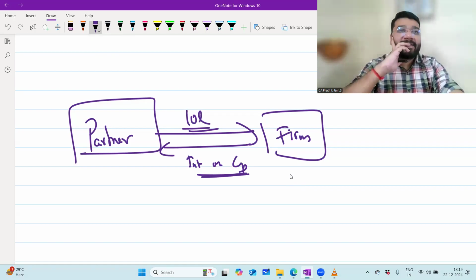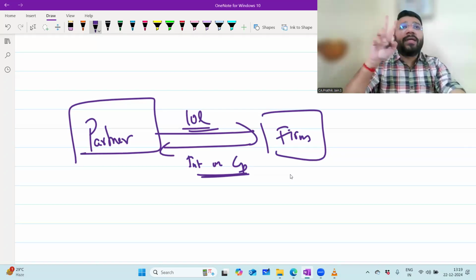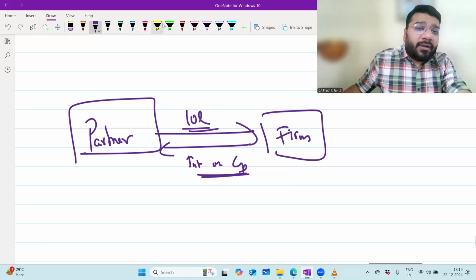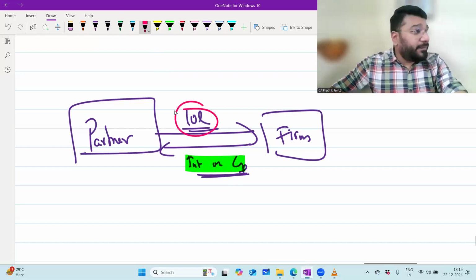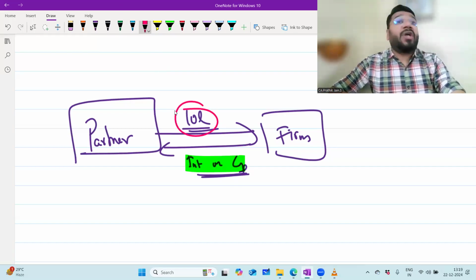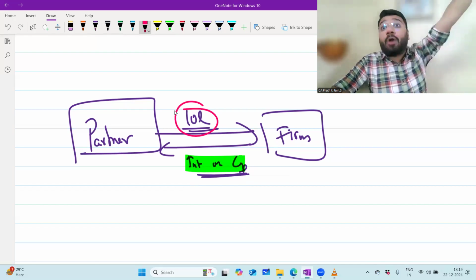Okay, agreed. If the firm does not pay interest on capital to the partner, there will be dishonour. Who will do it? There are two reasons why interest on capital to be paid by the firm is justified. One, if the owner is not giving this 10 lakh to the firm, he could invest his money elsewhere, in the share market or a fixed deposit, and get some fixed income return. By investing this money here, he's losing that opportunity.